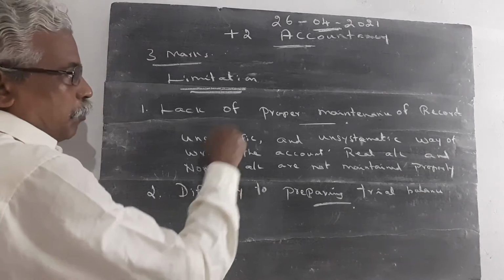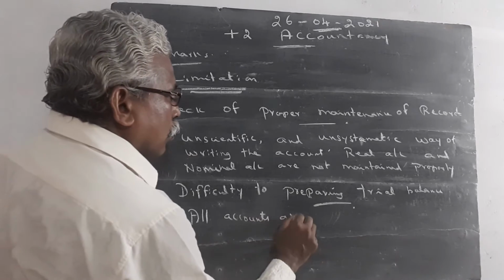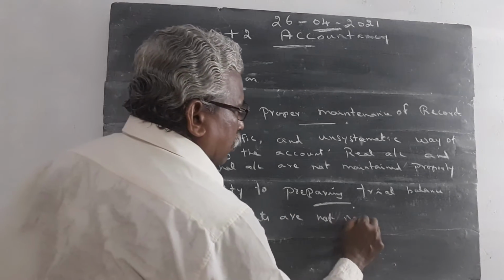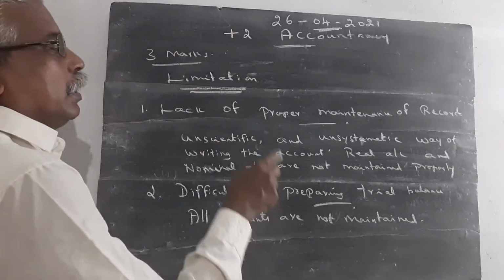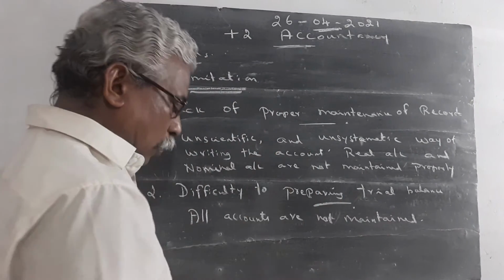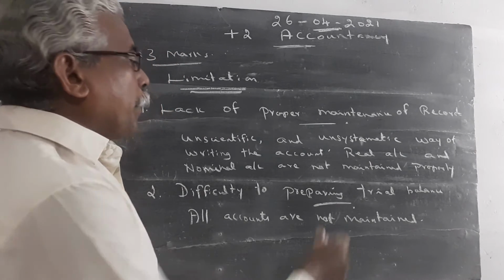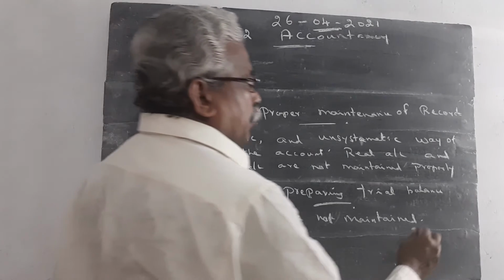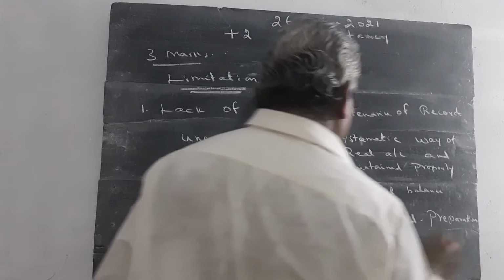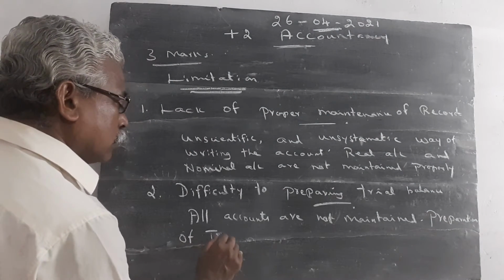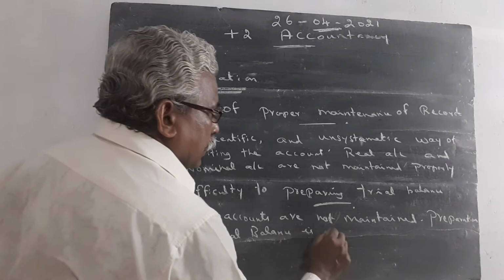In the incomplete records, all accounts are not maintained. Only personal account and cash account are maintained. So it is difficult to prepare the trial balance. So preparation of trial balance is difficult.